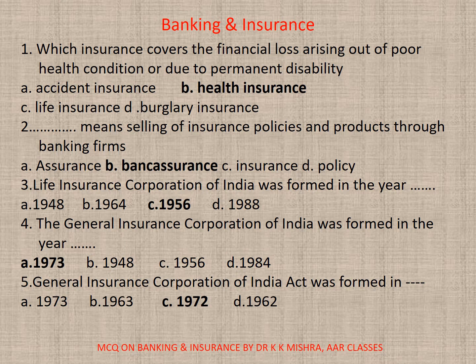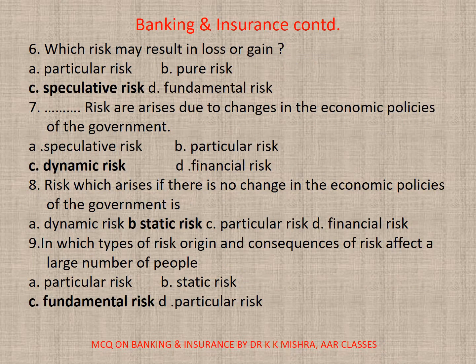4. The General Insurance Corporation of India was formed in the year A. 1973, B. 1948, C. 1956 or D. 1984. Correct option is A. 1973. 5. GIC General Insurance Corporation of India Act was formed in. Correct option is C. 1972.